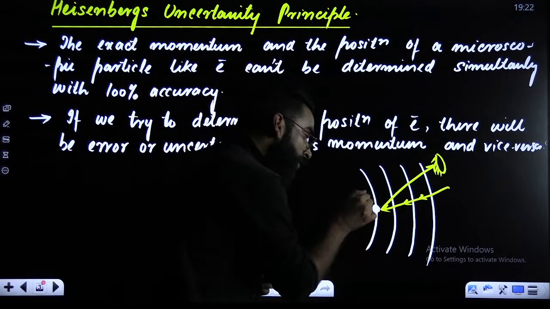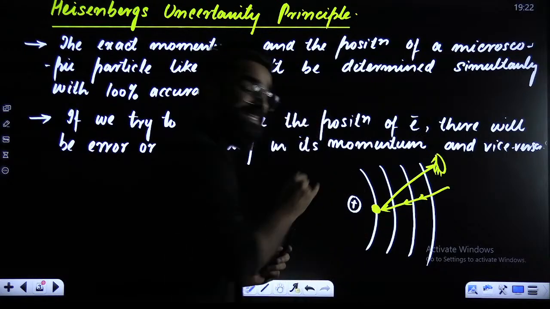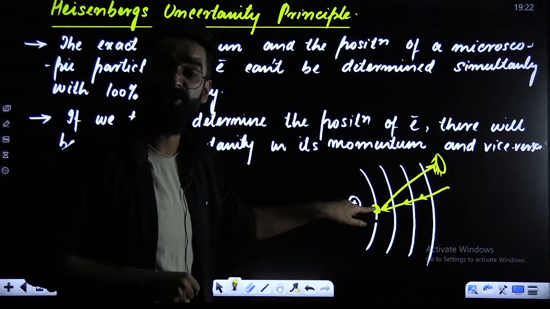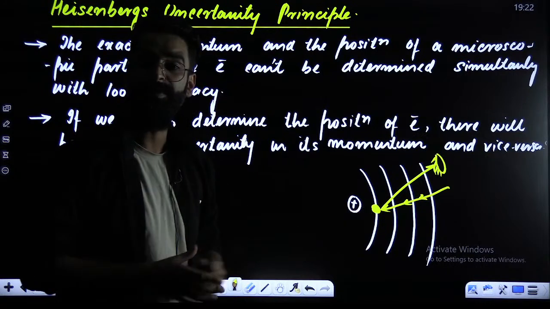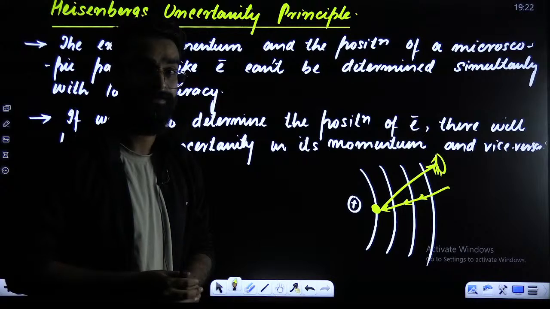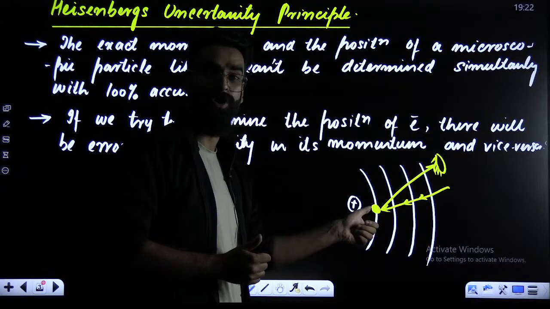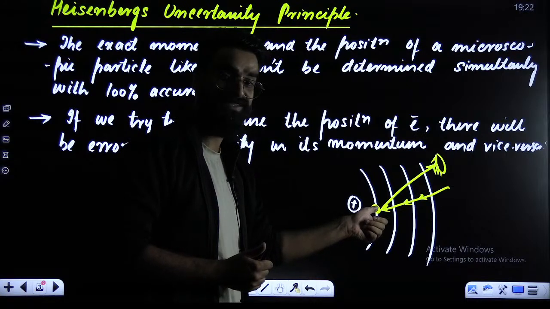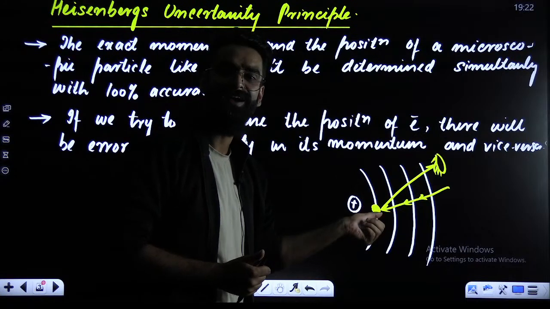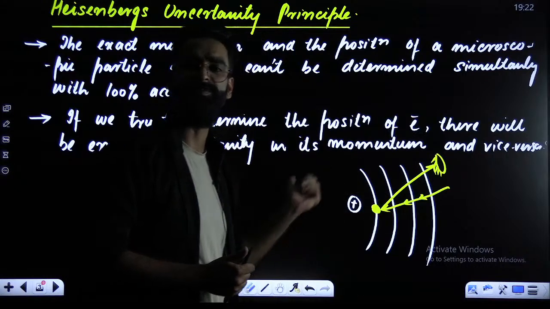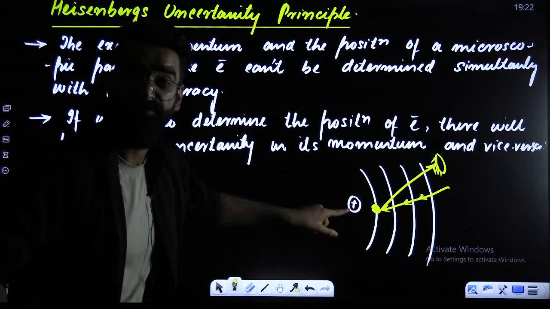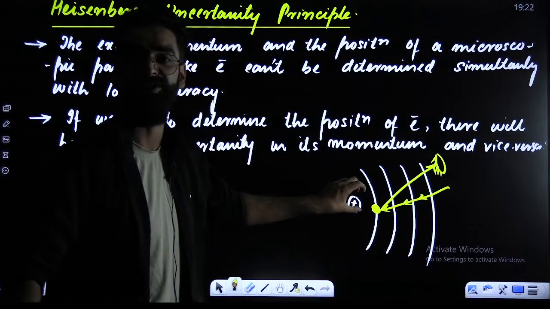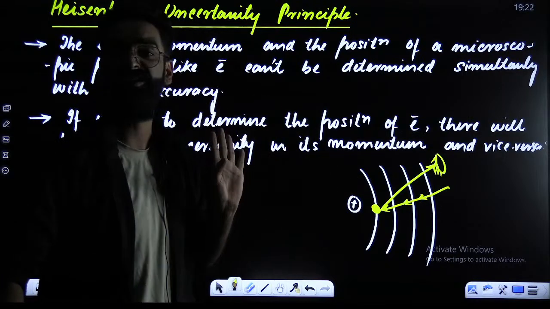So, I wanted to locate the electron. I wanted to see the electron with the help of the phenomenon of light, with the help of the reflection of light. But what happened exactly? When I wanted to see the electron, some light rays were incident on this electron. What this electron did, it absorbed that energy and it started moving with different speeds now. So if you want to locate the position of the electron, there will be error in its velocity.